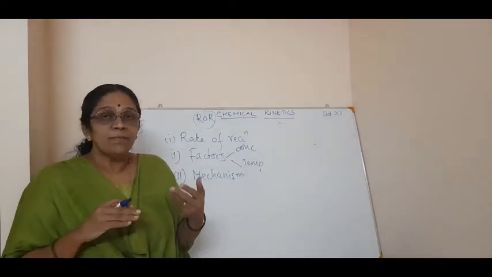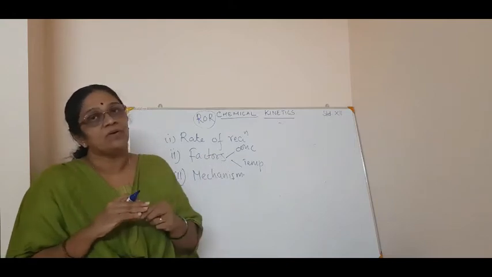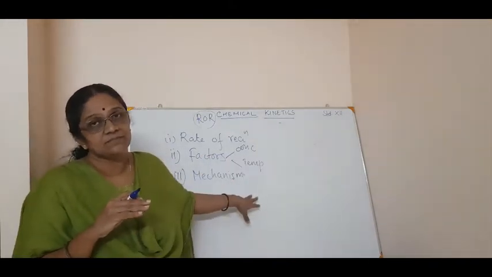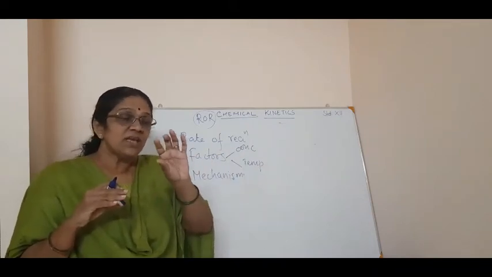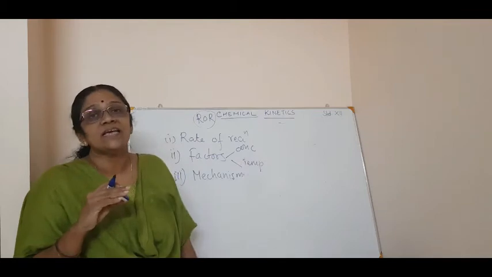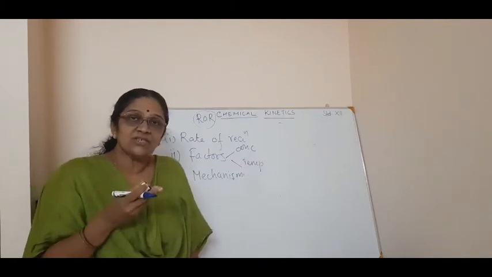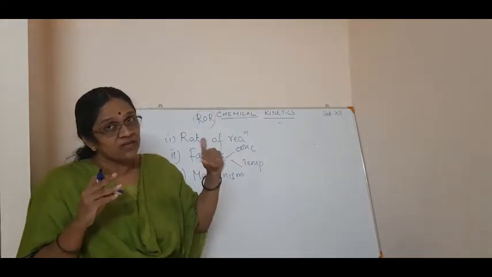A simple reaction means the reaction takes place in a single step. We call these elementary reactions in kinetics, and we will study them later. A complex reaction means a reaction which happens in more than one step.